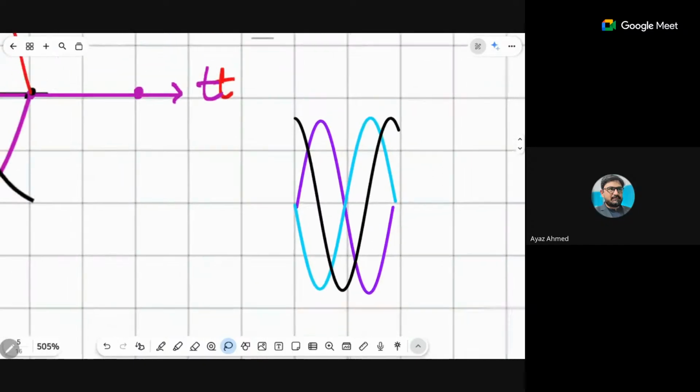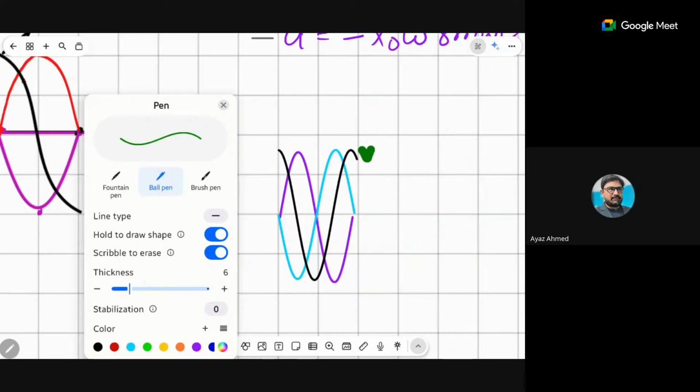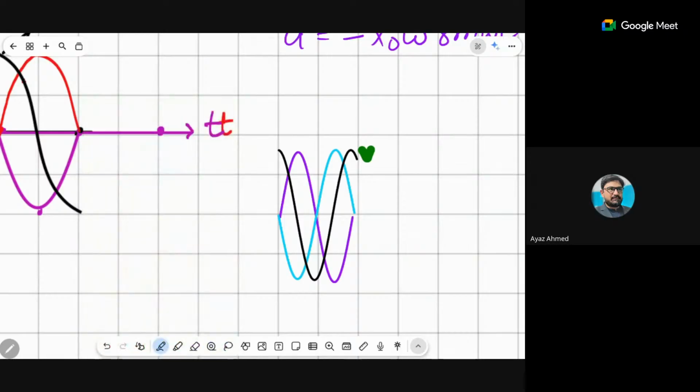One of them is the velocity, this black one is the velocity graph. This is your velocity graph. Sorry, this one is your acceleration graph, and the purple one is your displacement graph.